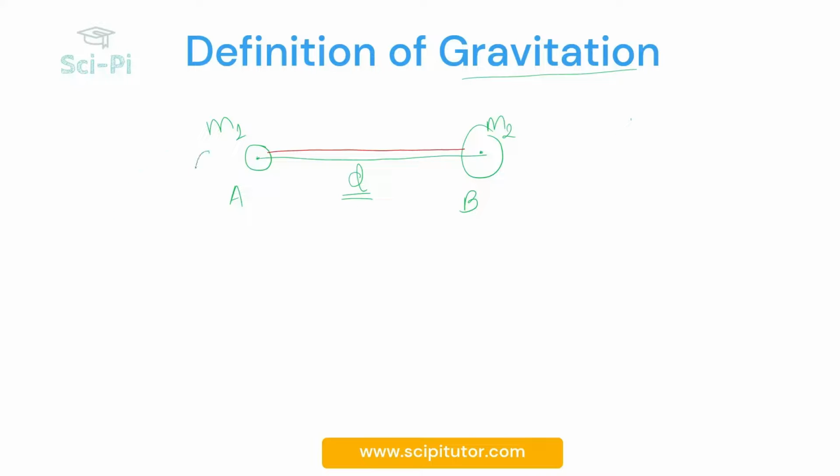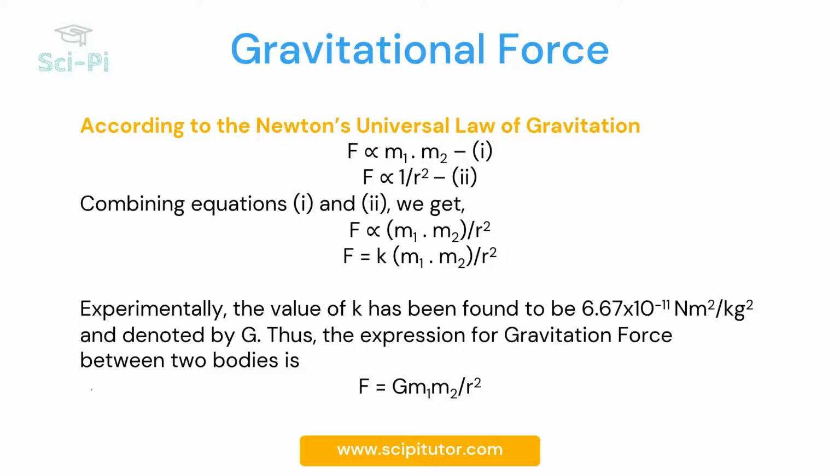We already have the mass of body A m1 and the mass of body B m2. Then according to Newton's law of gravitation, it's called the universal law, and the reason was already stated. It is applicable for celestial as well as terrestrial bodies. Now the Newton's law says force.